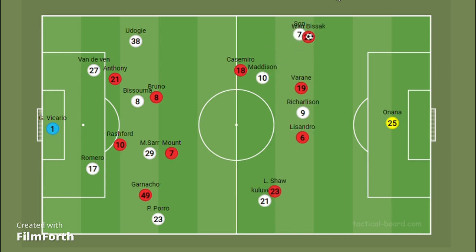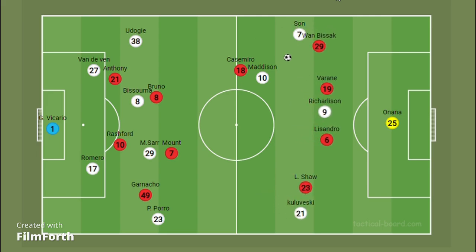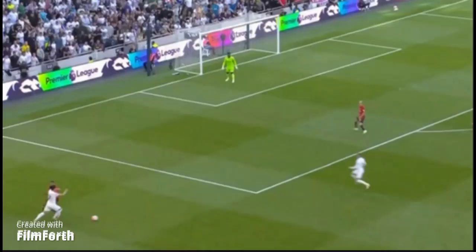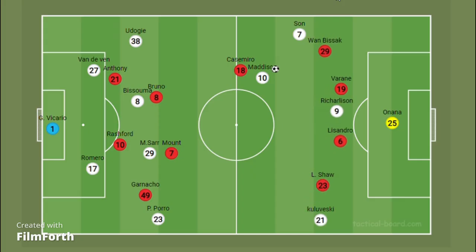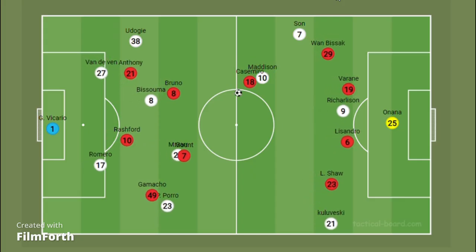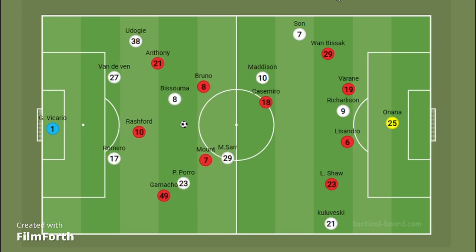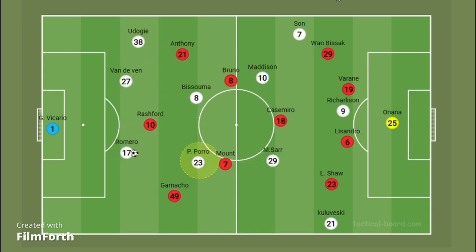In some instances, Wan-Bissaka was quite strong to win the ball from Son. But Son again proved why he's one of the best in the Premier League by beating Wan-Bissaka, and his link up with Udogie and James Maddison, who are making runs in the half space, created all sorts of problems for Manchester United.